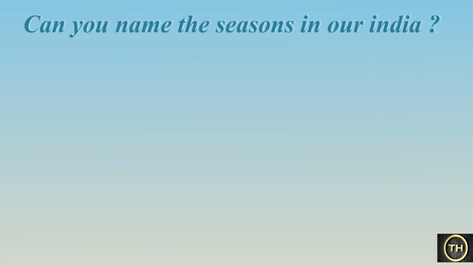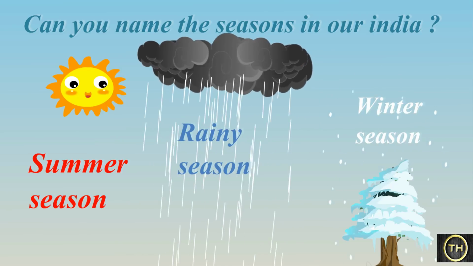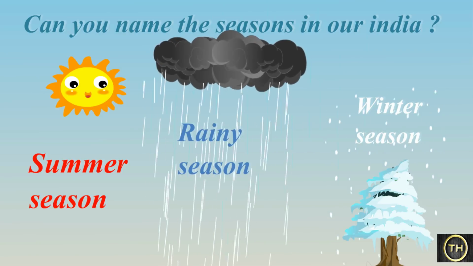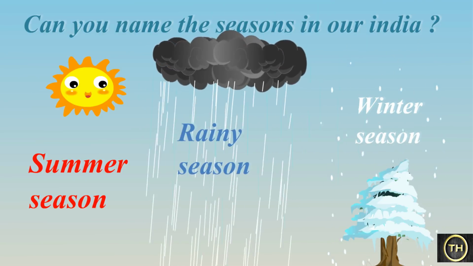Children, can you name the seasons in our India? Yes, summer season, rainy season, winter season. So in total we have 3 seasons. Now let's see in detail.